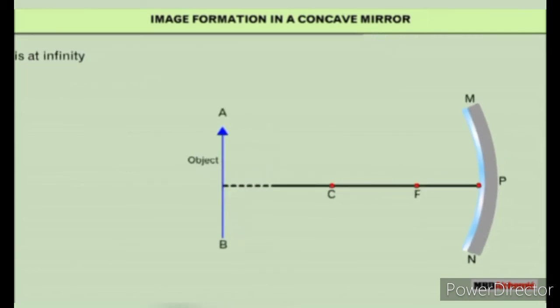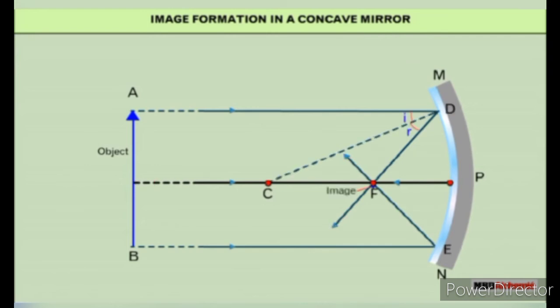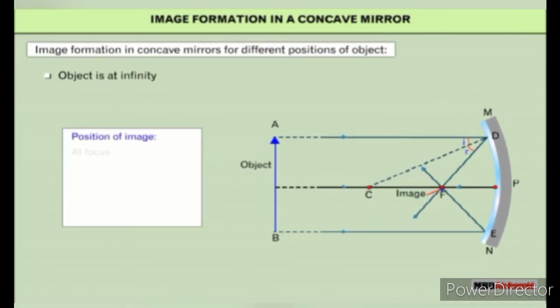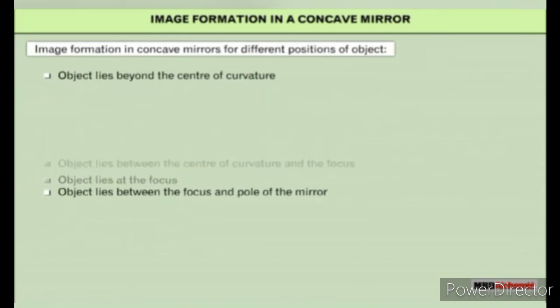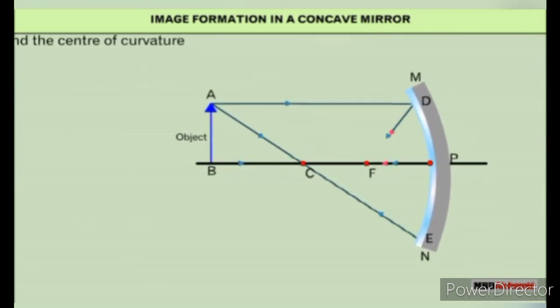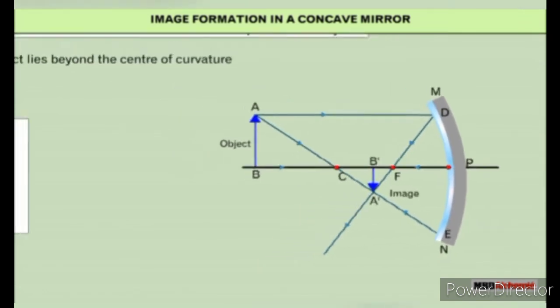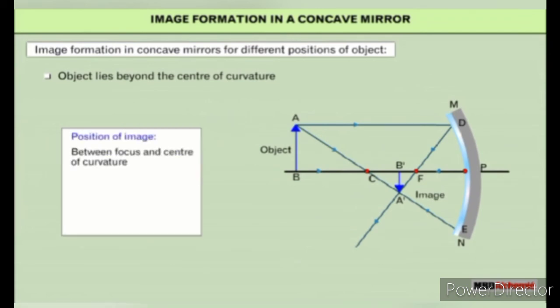When the object is at infinity, the image is formed at the focus, which is real, inverted, and highly diminished. When the object lies beyond the center of curvature, the image is formed between the focus and the center of curvature, which is real, inverted, and diminished.